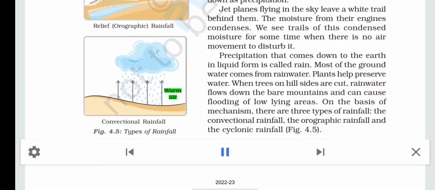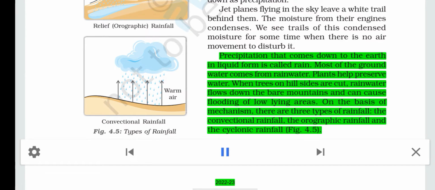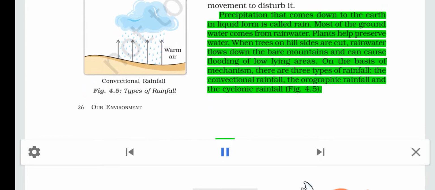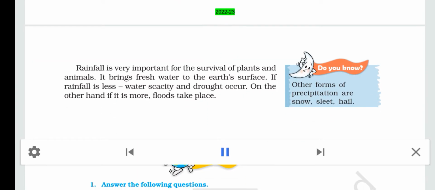Warm air. Convectional rainfall. Fig. 4.5. Types of rainfall. Precipitation that comes down to the earth in liquid form is called rain. Most of the groundwater comes from rainwater. Plants help preserve water. When trees on hillsides are cut, rainwater flows down the bare mountains and can cause flooding of low-lying areas. On the basis of mechanism, there are three types of rainfall: the convectional rainfall, the orographic rainfall, and the cyclonic rainfall.